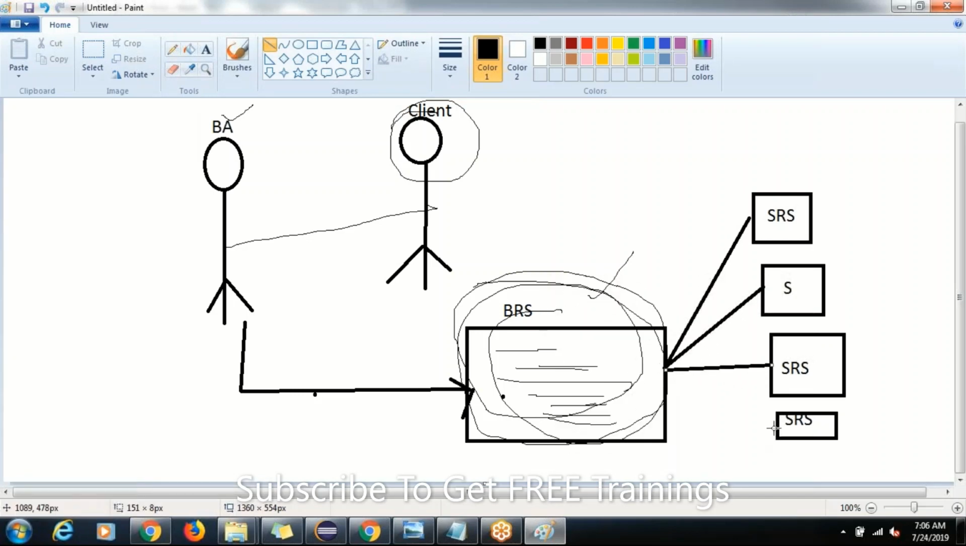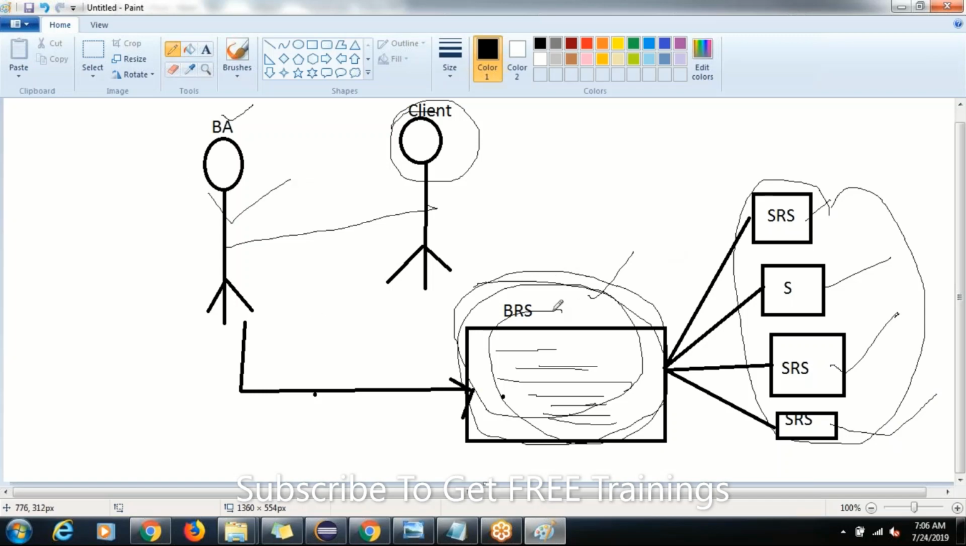Why? Because consider here, the development team will have their own SRS document, technical people will have their own SRS document, the testing team will have their own SRS document, and the designing team will have their own SRS. Different teams will have their own SRS documents here. The business analyst will gather the information from the client and prepare the BRS document. Based on this BRS, again he will prepare multiple SRS documents.